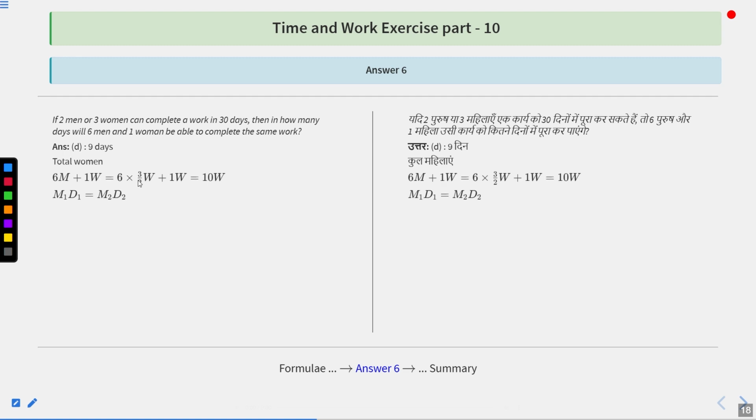Now, we have to find how many days six men and one woman will take to complete the same work. So six men and one woman can be written as 6 into 3 upon 2 women, because a man is equal to 3 upon 2 women, plus 1 woman, that is 10 women. That means 6 men and 1 woman, or we can say 10 women, will work. So by using M1 D1 equal to M2 D2 again, we can write 3 women in 30 days, so 10 women in how many days? That is D2. So D2 is 3 into 30 upon 10, that is 9 days. Option number D is the correct answer.